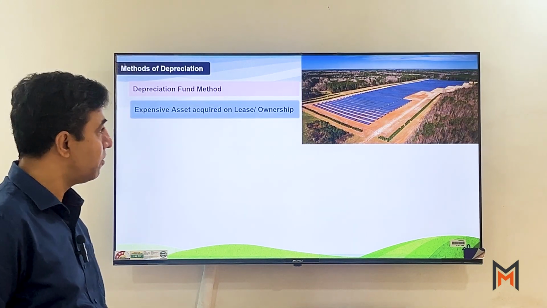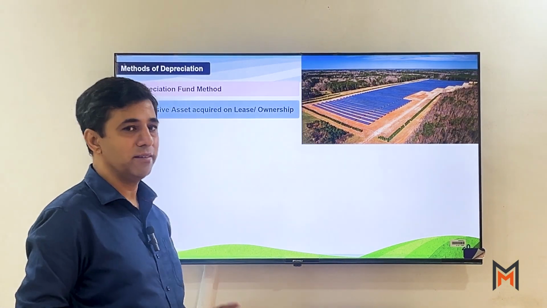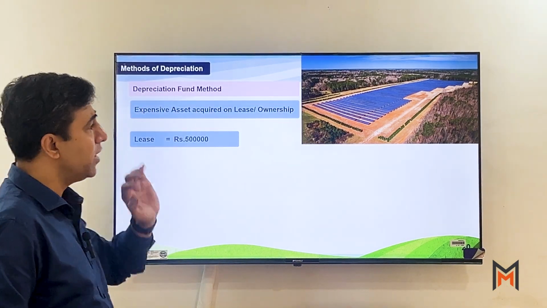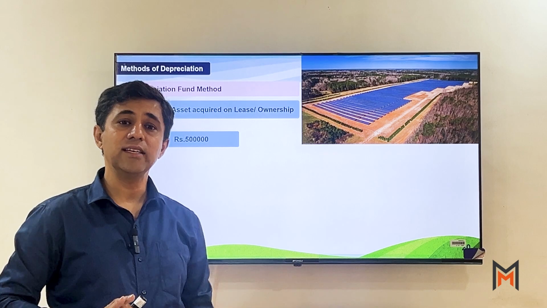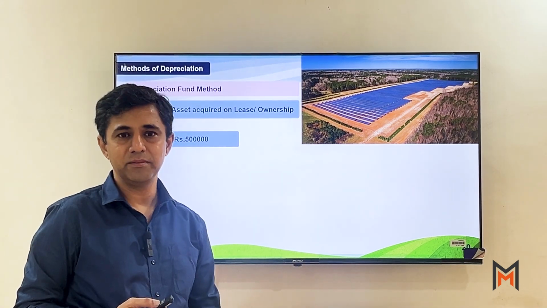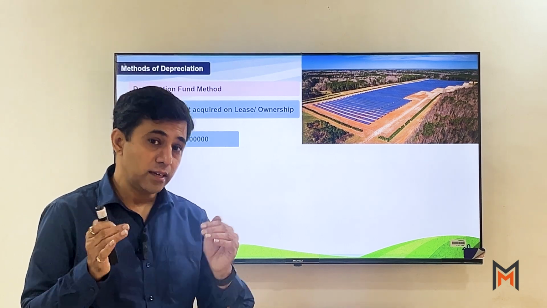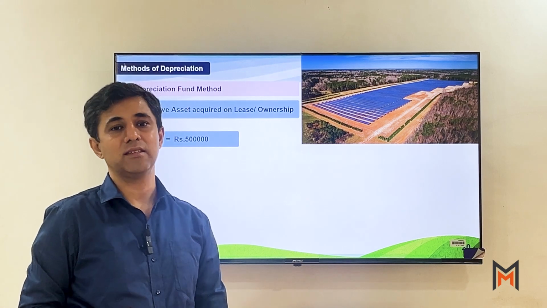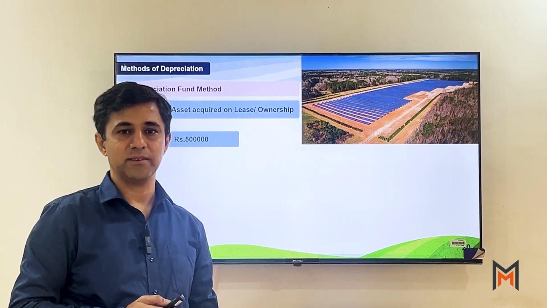Under depreciation fund method, the same property, let's say the same lease of 5 lakh rupees, what we are doing in this case, हम डेप्रिसिएशन ज्यादा चार्ज न करने के बजाय कम चार्ज करेंगे और जो depreciation amount है, this amount we are going to invest actually in the bank.